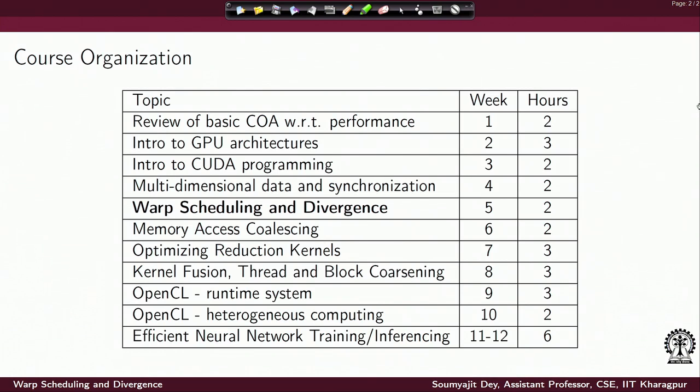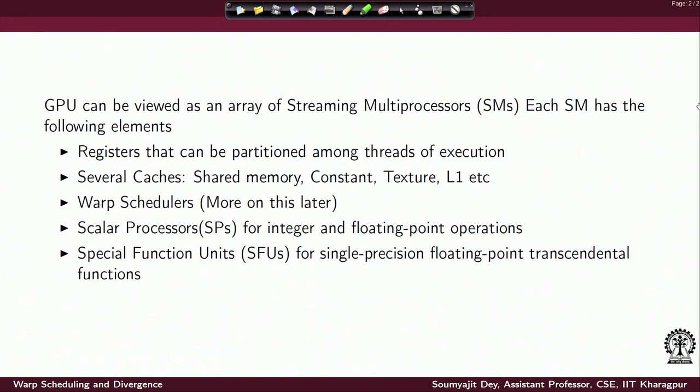Doing a summary of overall GPU architectures, if you remember, the GPU can be viewed as an array of streaming multiprocessors, where each SM, the streaming multiprocessor, has the following elements. It has a large register file that can be partitioned among the threads for execution. So, it is basically partitioned across the SPs, the scalar processors inside the SMs.